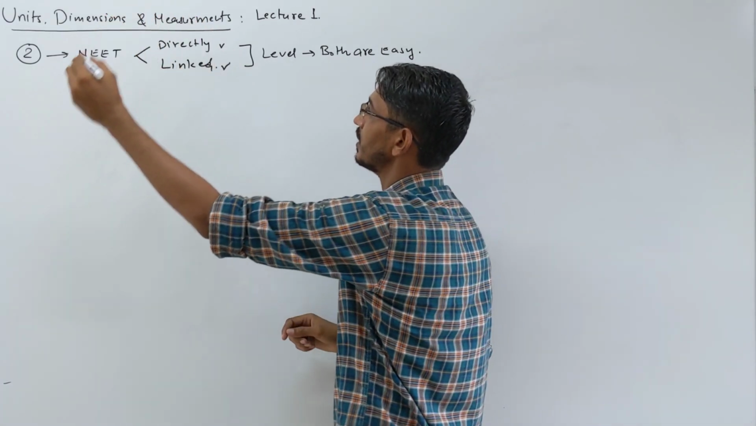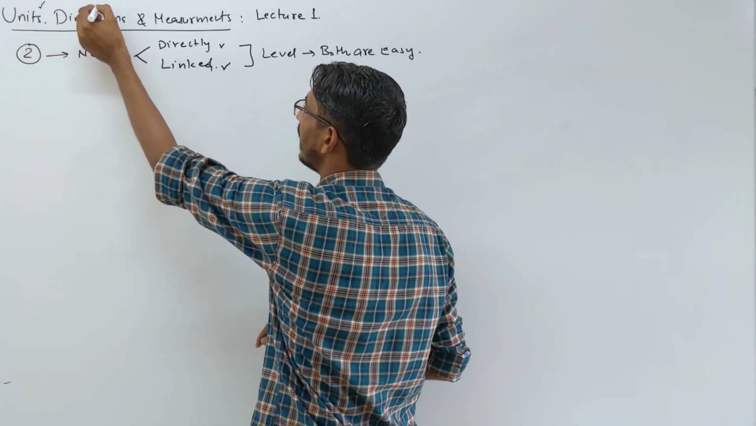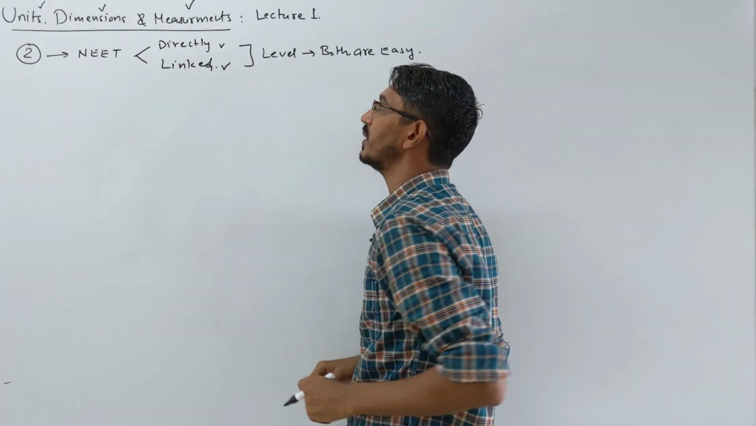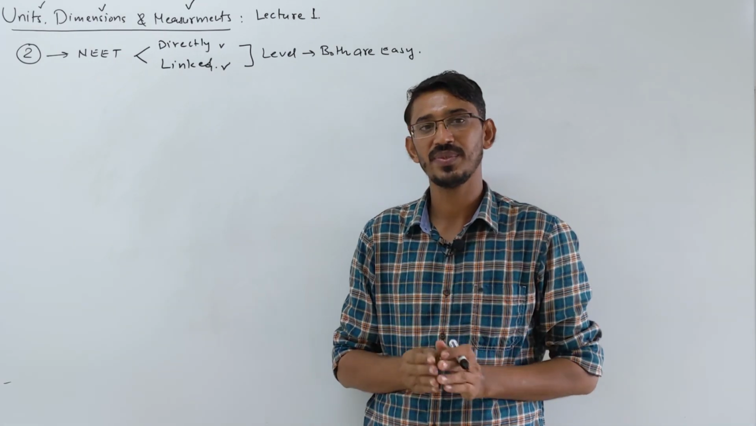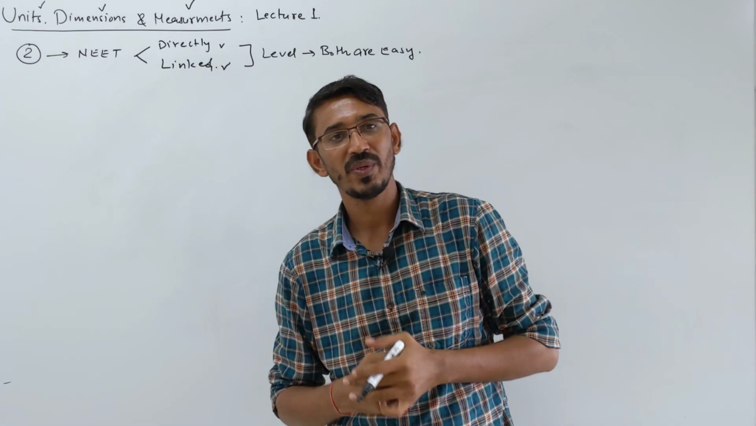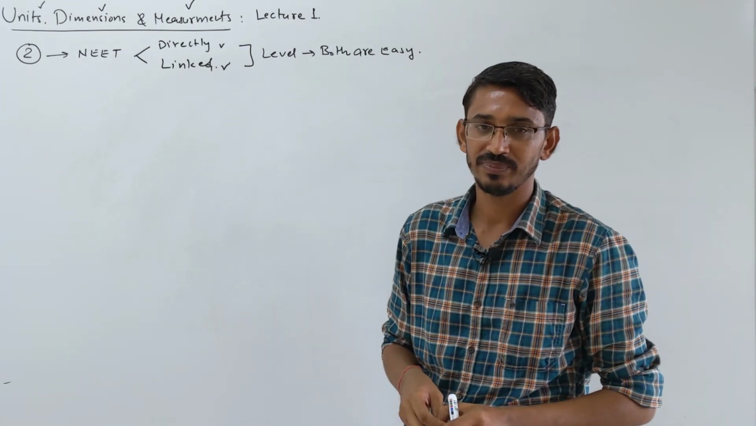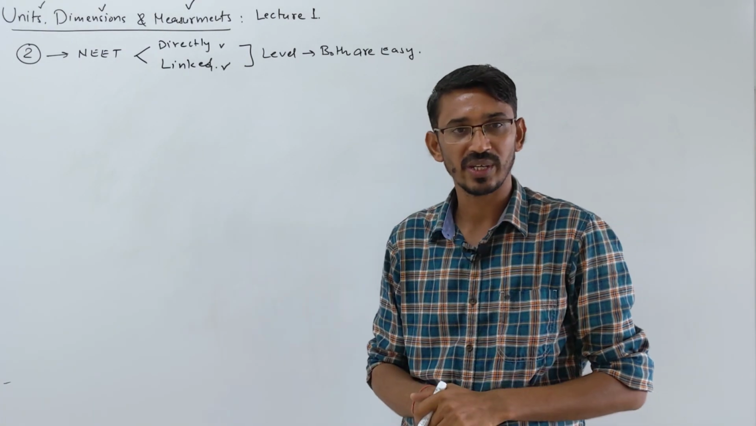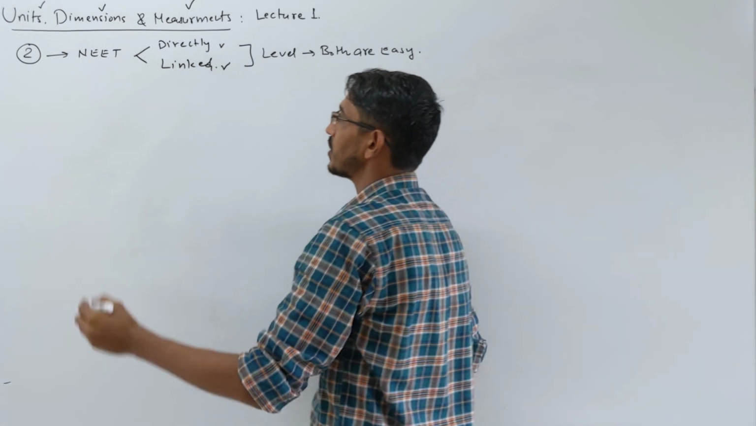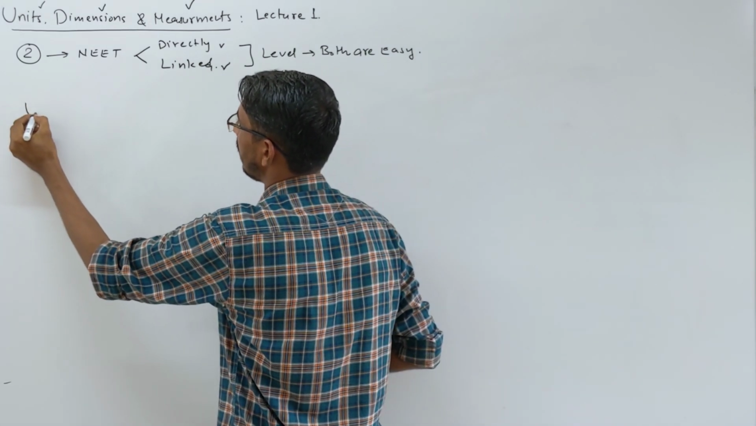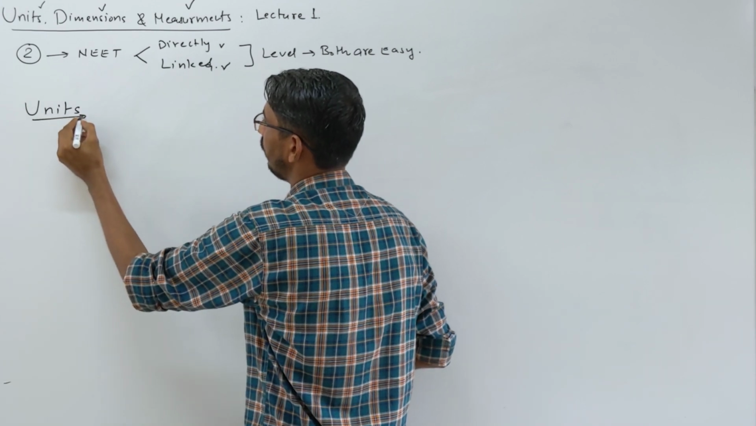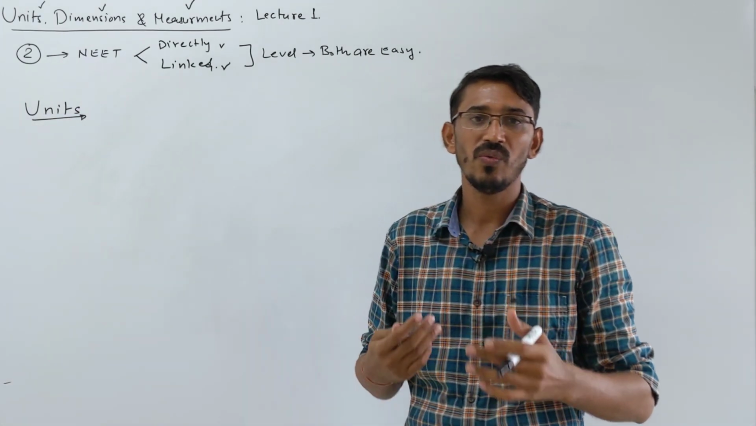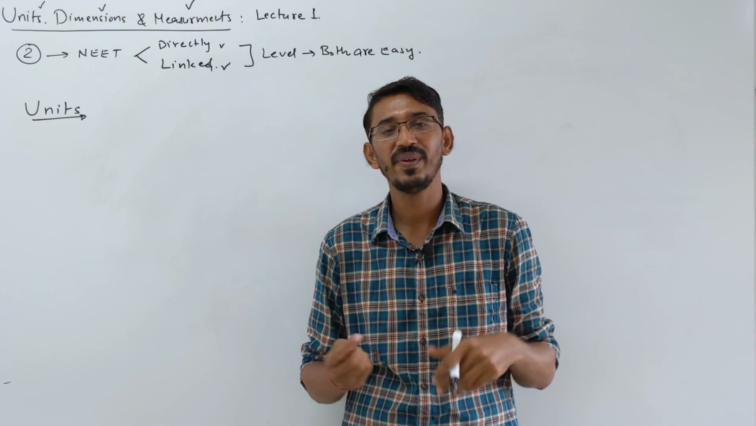We have 3 words: units, dimensions and measurement. There are 3 main topics, though some other small topics come in between: unit, dimension and measurement. So let's go one by one and start by talking about units. We need to know what units are and why we need them.